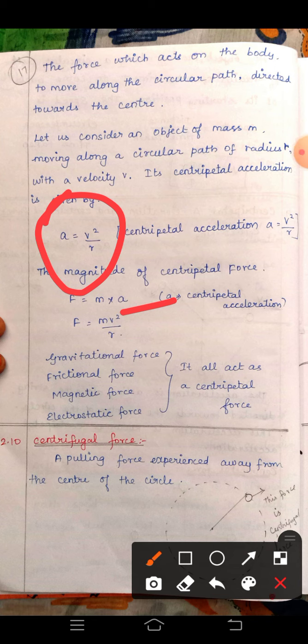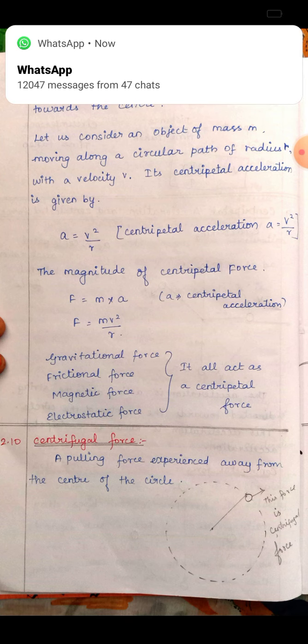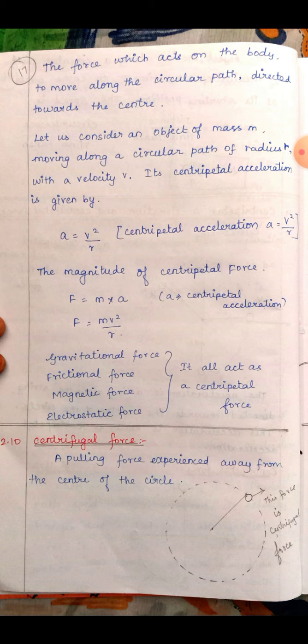Gravitational force, frictional force, magnetic force and electrostatic force, all these forces can act as a centripetal force. Are you clear?